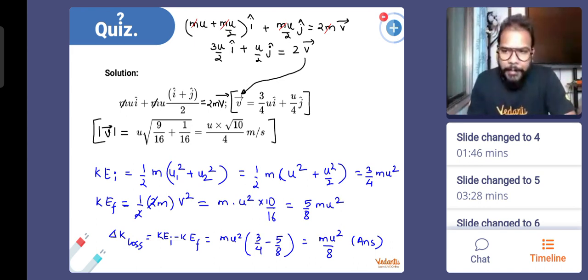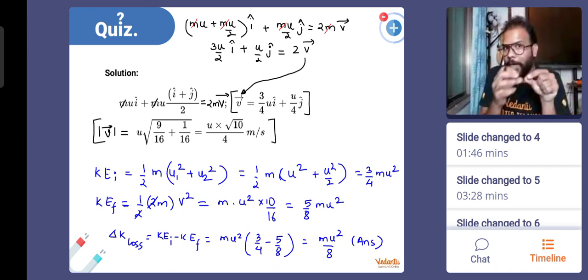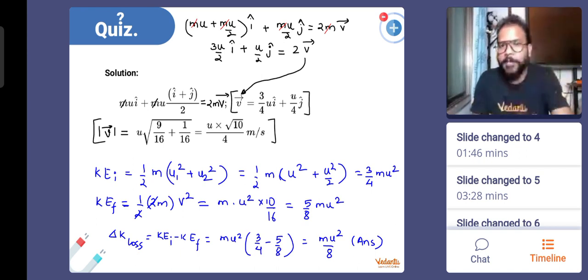Yes, Larry, definitely there will be projectile motion. That's why we are only speaking about the small instant when it hits the ground and goes off. It's only valid for that small fraction of time. Yes, Anshu, it should be final minus initial, but then the value will come out to be negative. Okay, leaderboard already shown.